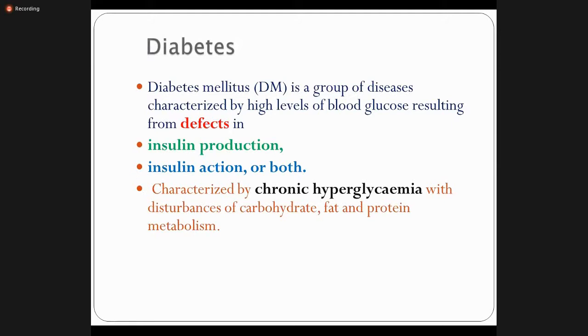So it is characterized by chronic hyperglycemia, and we have already discussed that increased blood glucose level is labeled as a hyperglycemic state. And what will happen? This hyperglycemic state comes with disturbances of carbohydrate, fat, and protein metabolism.